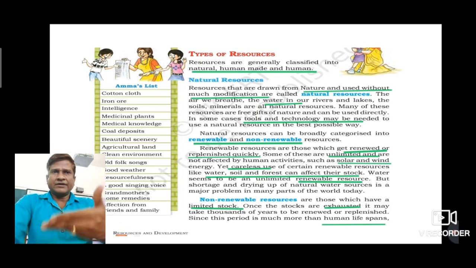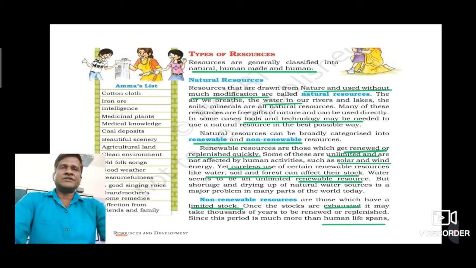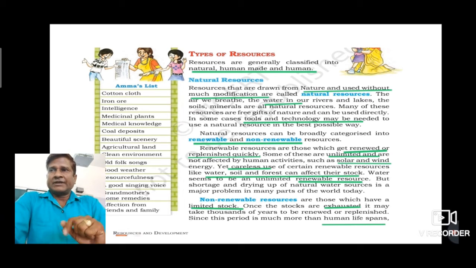For example, the air we breathe, the water from rivers and lakes that we use for drinking, irrigation and different purposes, then soils, minerals. So all these things come under the category of natural resources. Now these natural resources are classified into different groups, and these different groups depend on the level of development, second thing use, third origin, origin means source, fourth stock, and the last is distribution. So now we will discuss in detail about these natural resources categories.